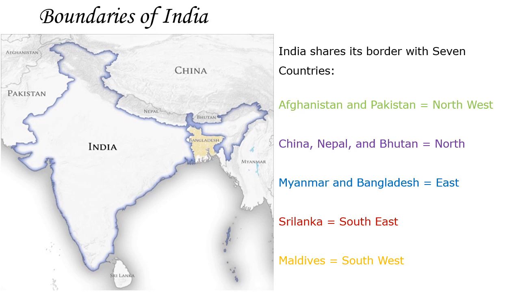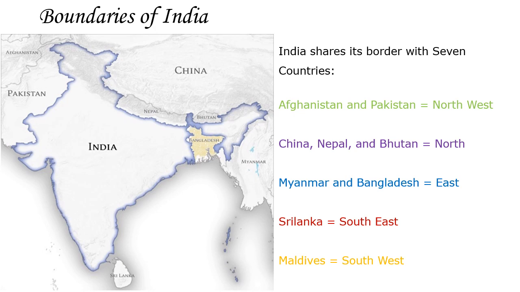So India shares its border with 7 countries. Afghanistan and Pakistan are in the northwest. China, Nepal and Bhutan are in the north. Myanmar and Bangladesh are in the east. And Sri Lanka is in the southeast and Maldives is in the southwest.